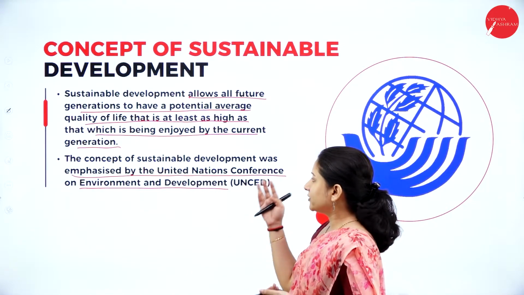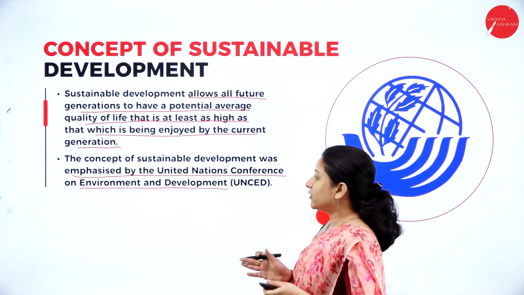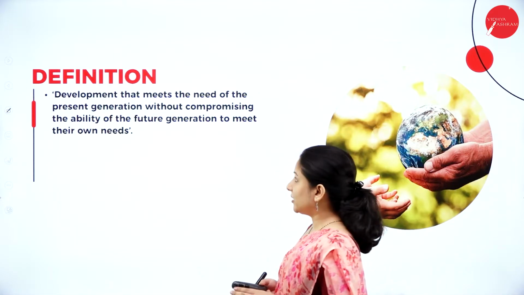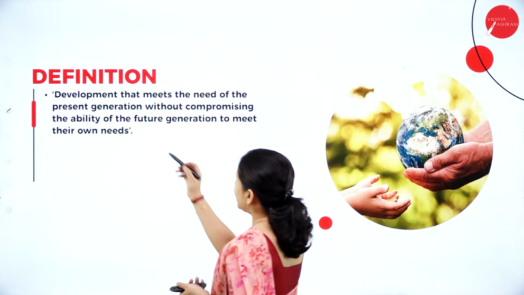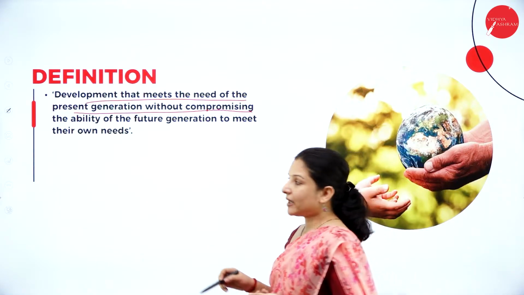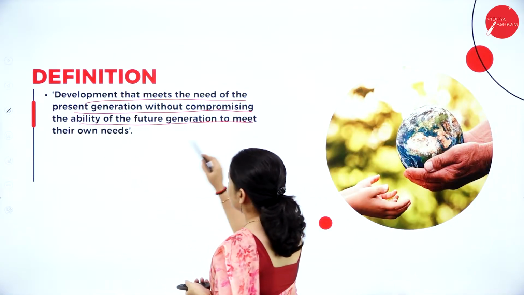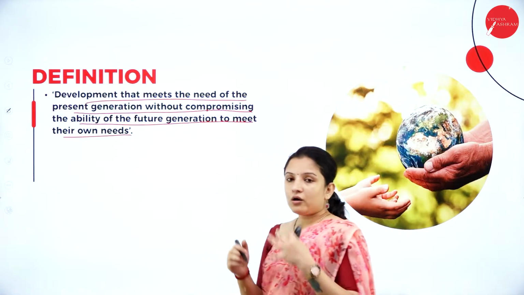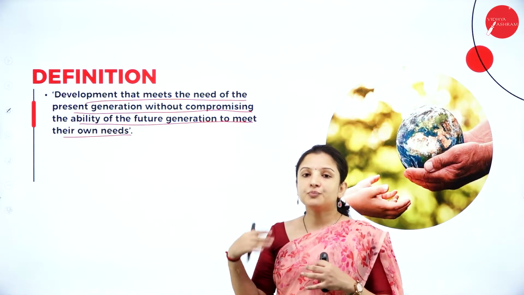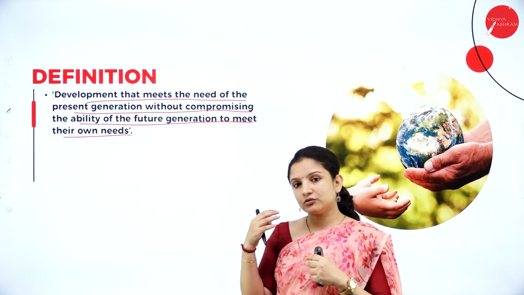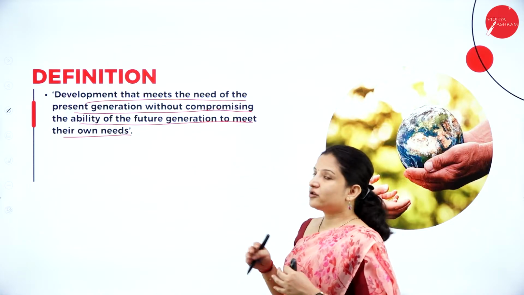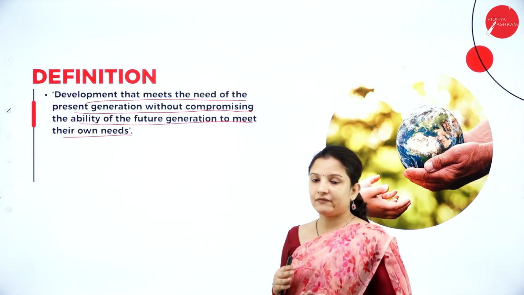All this was discussed in the United Nations Conference on Environmental Development. So let's look into the definition of sustainable development. Development that meets the needs of the present generation without compromising the ability of the future generation to meet their own needs. All the needs of the present generation should be met in such a way that it does not pose a threat to the future generation. Those needs should be available for the future generation as well. That kind of development is called sustainable development.